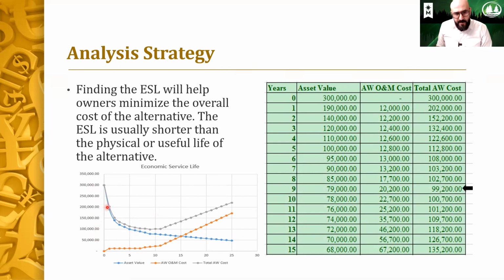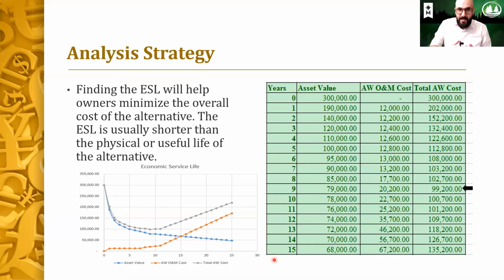As you see, the value of a machine, a car, an equipment, anything you call an asset, will decrease by time. It was like 300,000 on year 1, and then it will decrease all the way to 50,000 on year 25.